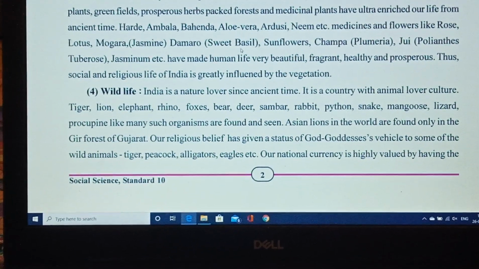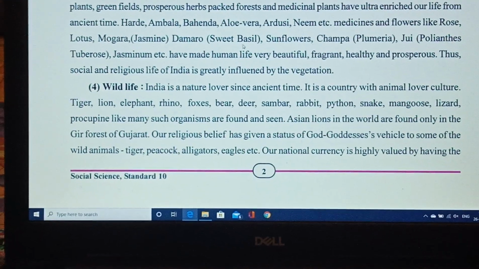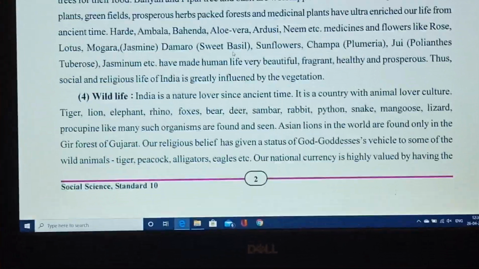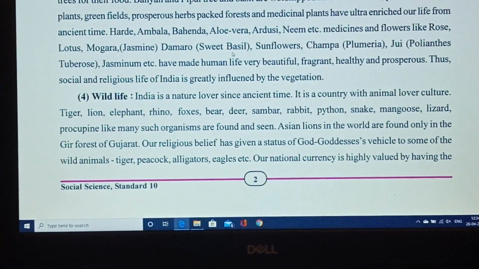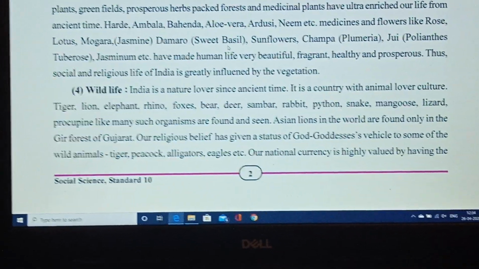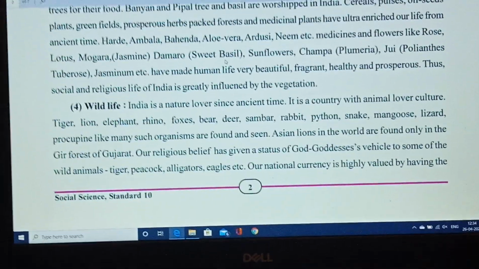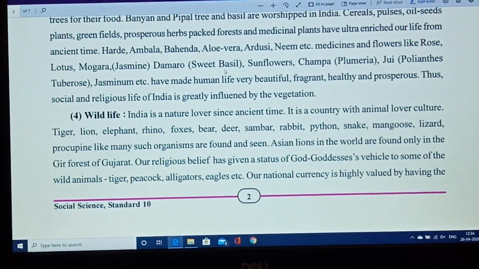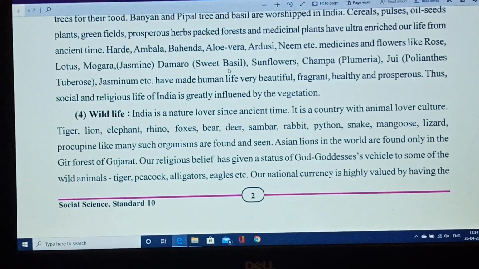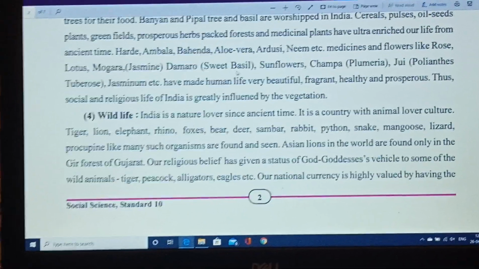Our religious belief has given the status of god or goddess's vehicle to some of the wild animals. We all know that so many goddesses like Khodiarma have a vehicle like the crocodile.